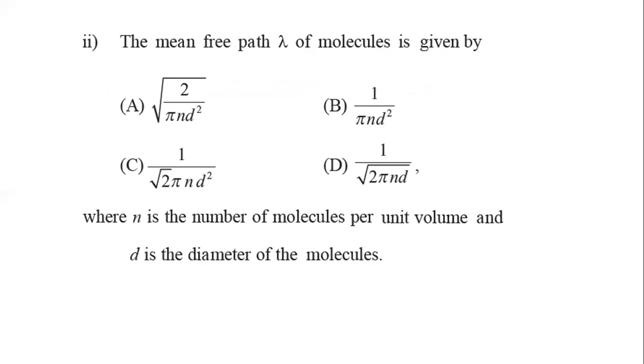Next MCQ. It is MCQ number 2 from the exercise. Mean free path lambda of a molecule is given by: you can see the four options here. In these four options, you have to find out the mean free path formula. And you note that mean free path is given by option C. So option C is the right answer.